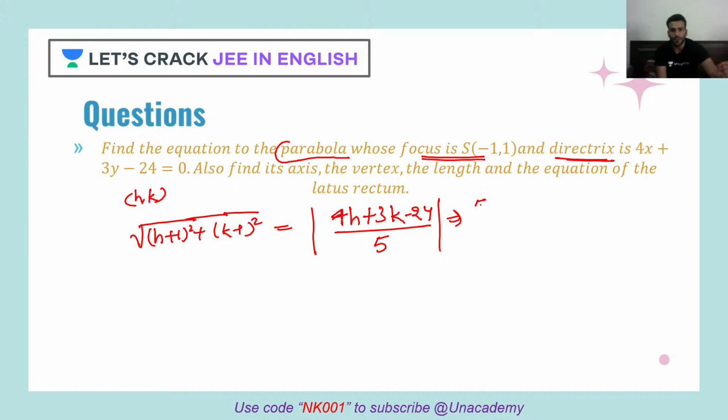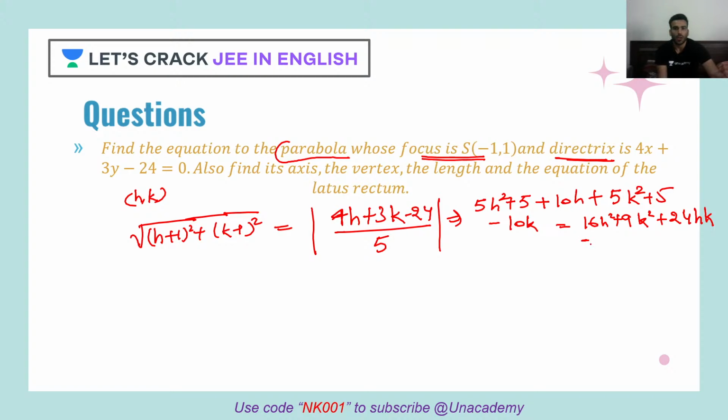What do I see? I see 5h² + 5 + 10h + 5k² + 5 - 10k is equal to 16h² + 9k² + 24hk. Correct? Now minus, come on guys, say it.